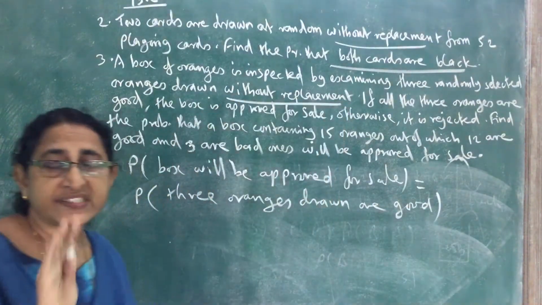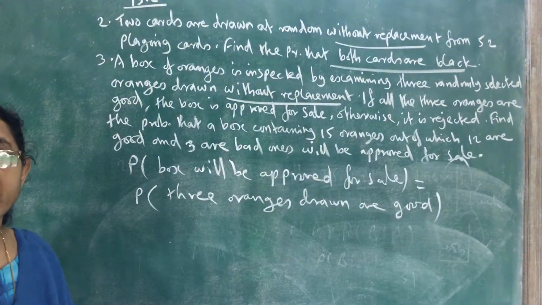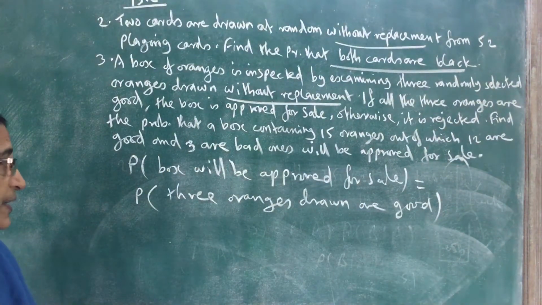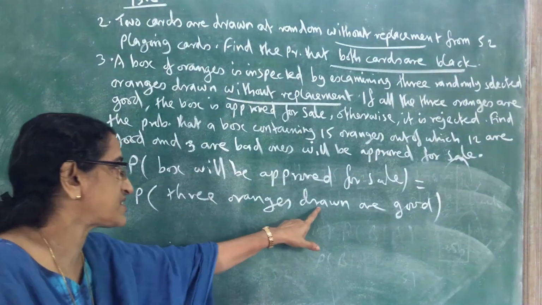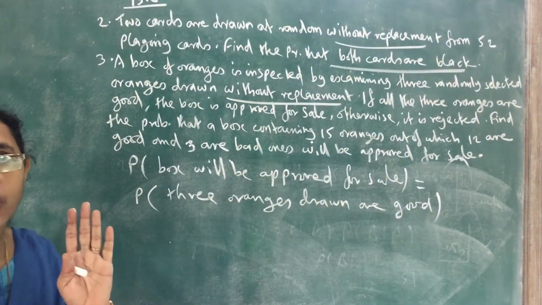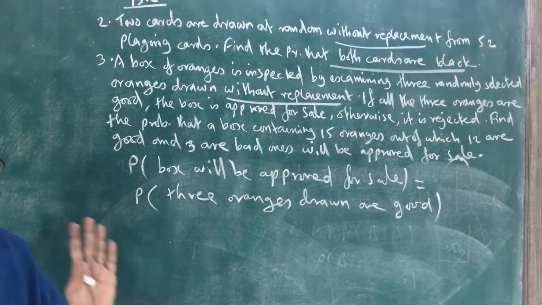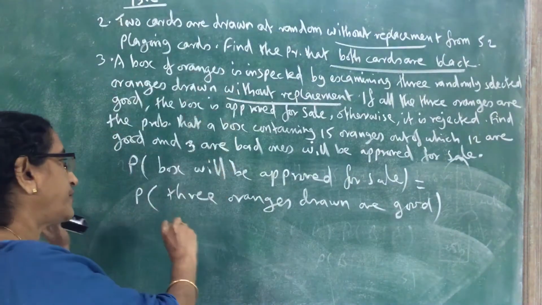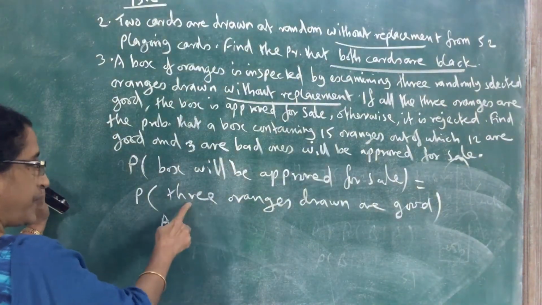So 3 oranges are drawn one after the other without replacement. We have to find the probability that all the 3 oranges drawn are good. For that, what do we have to consider? We have to find this probability.